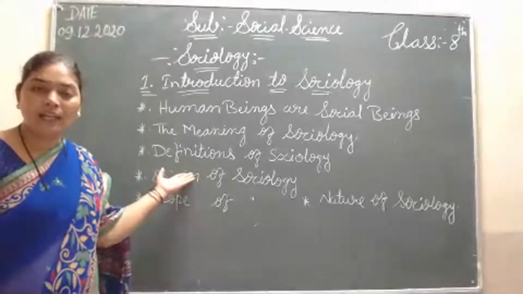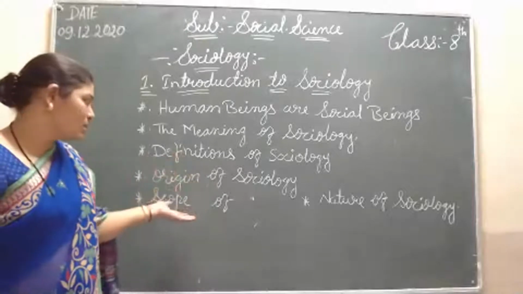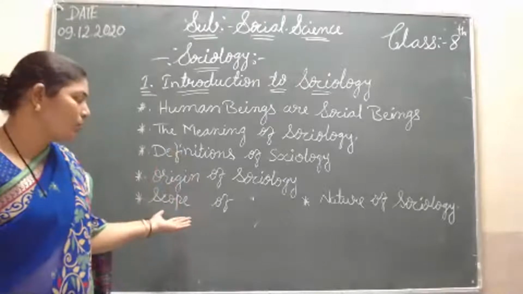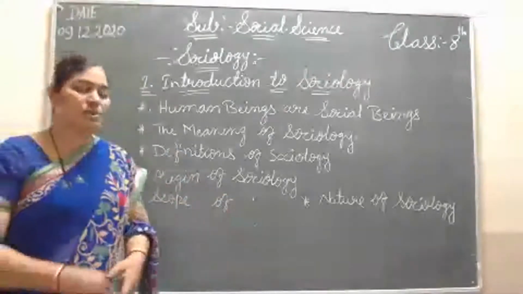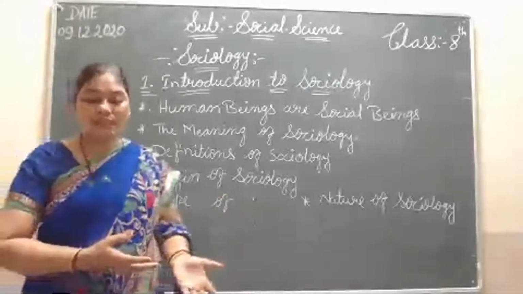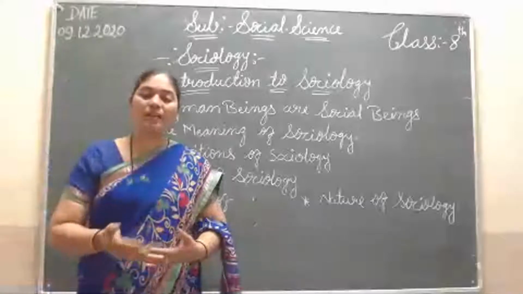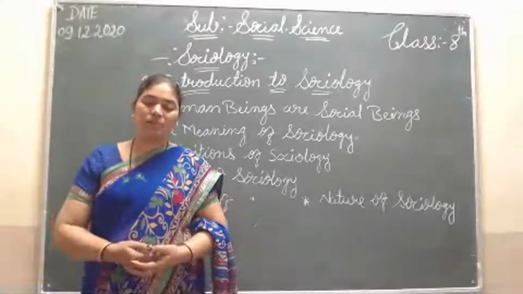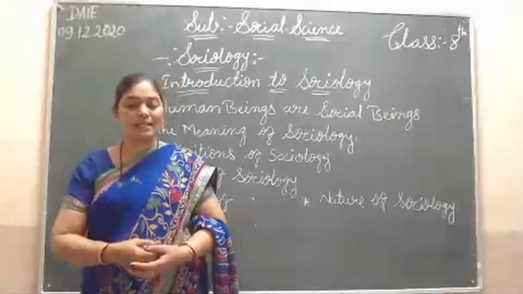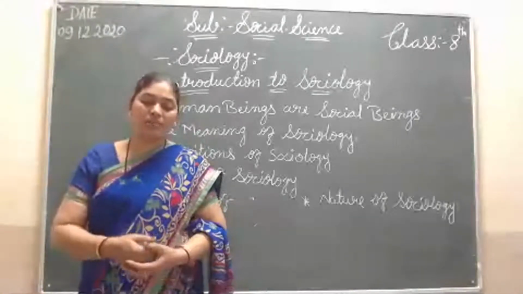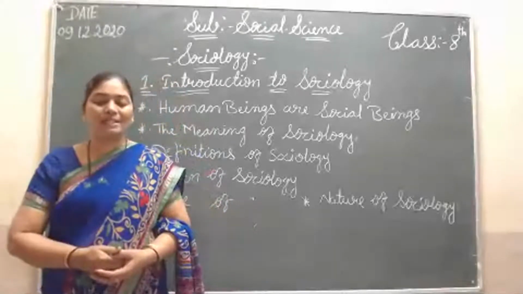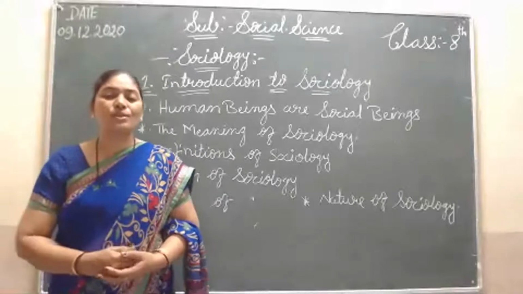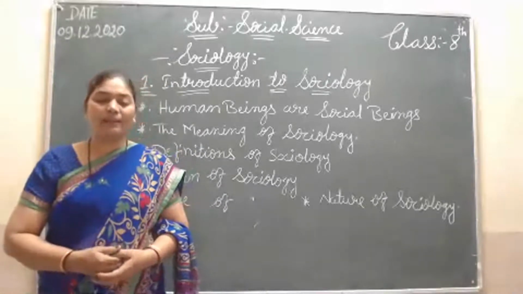Then I gave the definitions of sociology, the origin of sociology, the scope of sociology and the nature of sociology. After that, many points I gave on its relationships, the interrelationship between sociology and other social sciences. In that come the relationships between sociology and political science, history, economics, everything. So all these points I explained. Remaining points I will